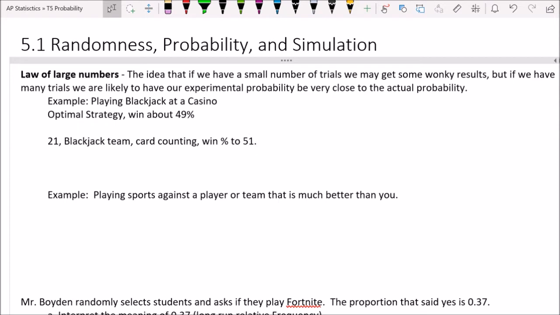And you think, well, 51% is not that different than 49%. It is if you're going to play hundreds and hundreds of hands. Because while it looks like a 2% difference, if you get to 51%, that means you're going to win more often than you lose. And so over the long run, you will in fact make money. And that's what they did.